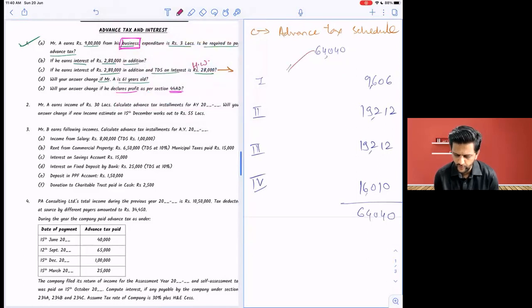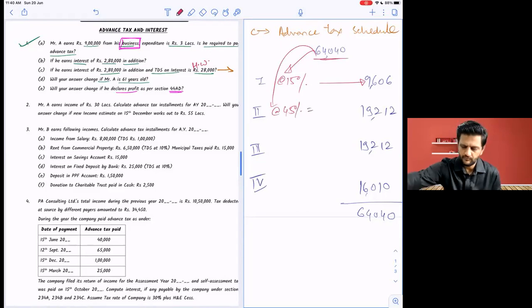Give me on a calculator. 15% of this should be exactly this. Now 64,040 at the rate of what? 45% is how much? 64,040 into 0.45 is 28,818.